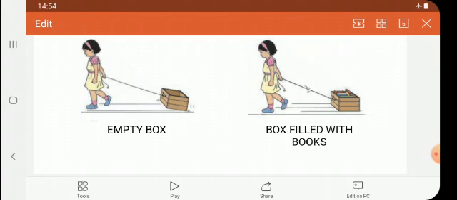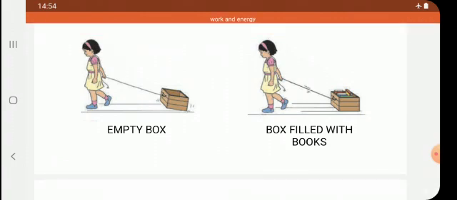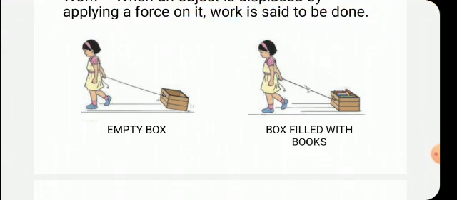From that, we can say that more work is done by the girl who is pulling a box filled with books, and less work is done by the girl who is pulling an empty box. Are you clear?